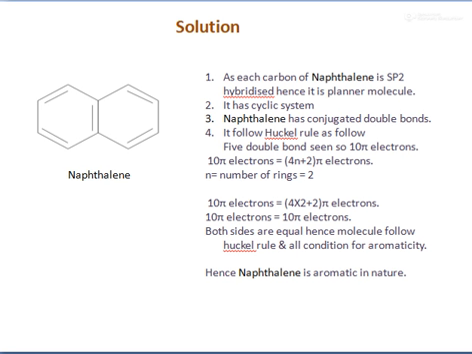So in this way we can determine the aromaticity of each compound by using these 4 points. First, whether it is planar or not. Second, whether the system is cyclic or not. Third, whether it is conjugated or not. And fourth, whether it follows Huckel's rule or not. So in this way we can find out aromaticity. We can conclude that the given organic compound is aromatic or non-aromatic.